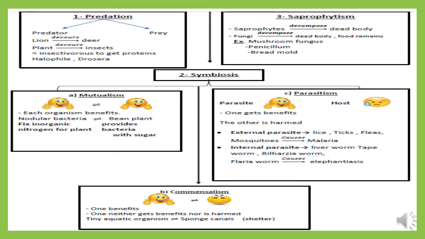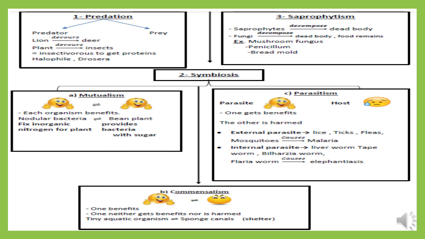The last one is parasitism, and I said in parasitism, it's a food relationship between two living organisms. One gets benefit and it's known as the parasite, and the other is harmed and it's known as the host. And parasitism is divided into two groups, it could be external or internal. External parasites like lice, ticks, fleas, mosquito. And all external parasites live outside the host's body and suck its blood.